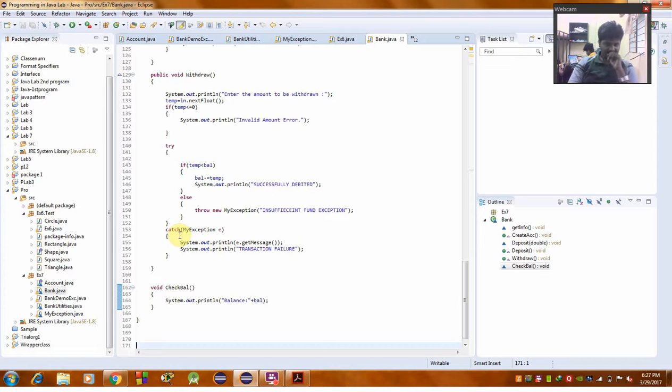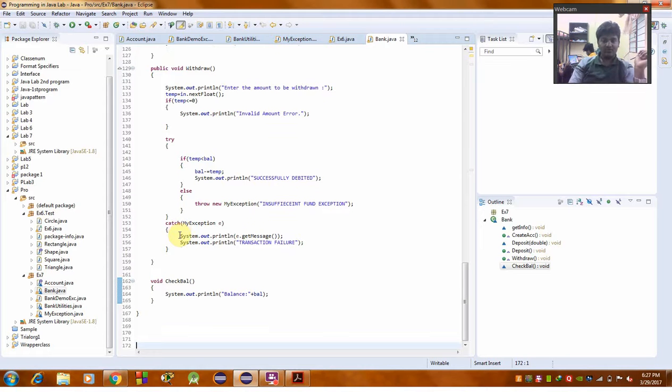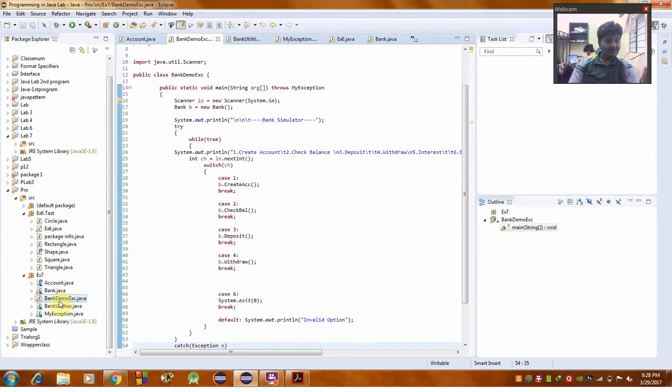Catch MyException block, again it will show a message. And finally, if you want, you can check the balance and the receipt will be displayed. We'll get the receipt also. Next, this is a demo using a switch case statement and a while loop with a true boolean expression.